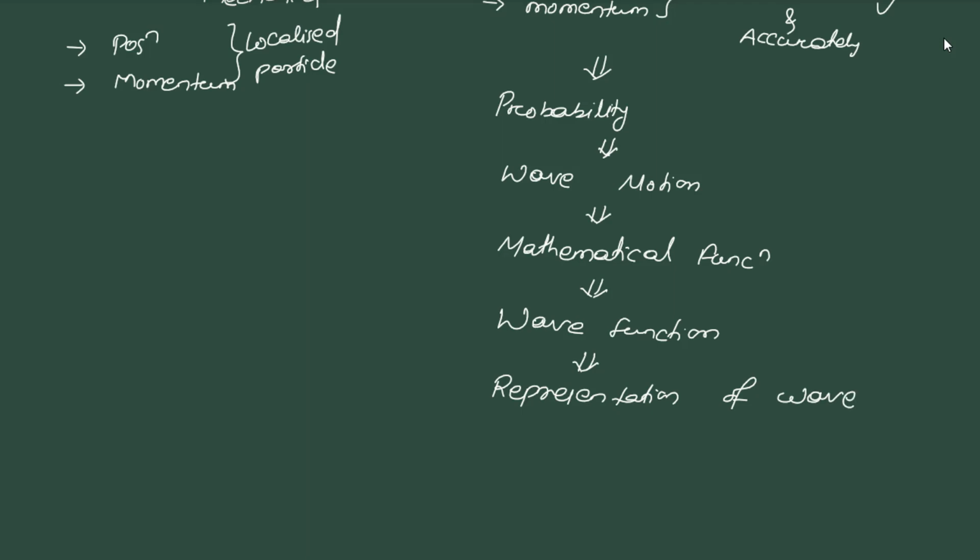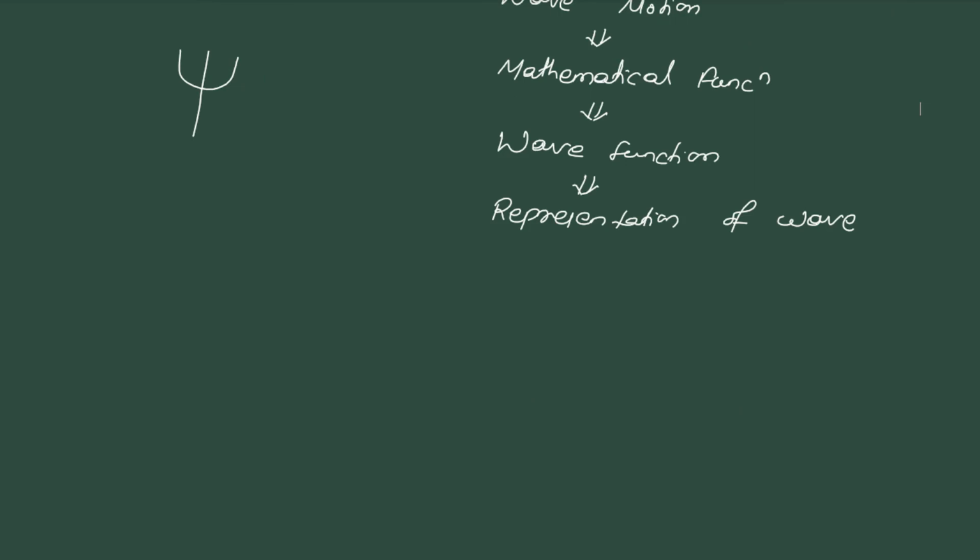The wave function is denoted as psi. Yes or no? It will depend upon position, or time, or both position and time. So this is our wave function. Then we have to study a representation of a wave function, which is given by Max Born. Wave function denoted by psi.